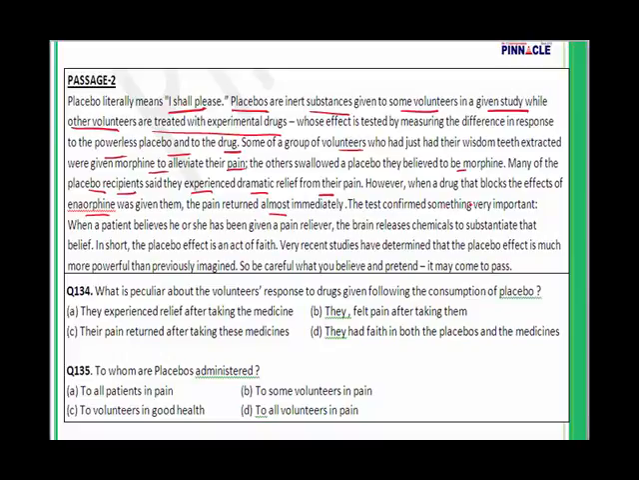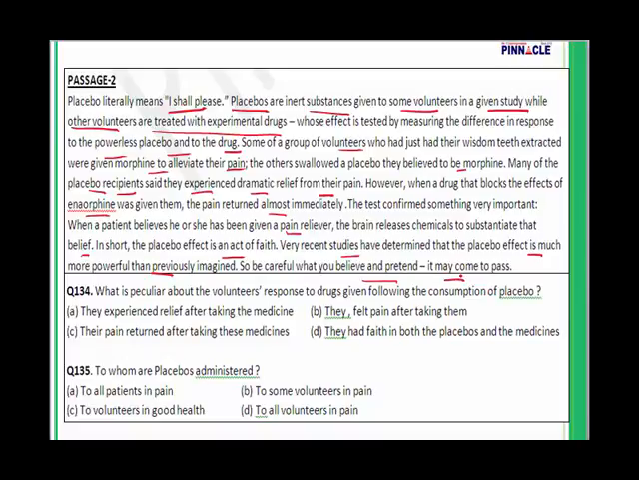Many of the placebo recipients said they experienced dramatic relief from the pain. However, when a drug that blocks the effects of morphine was given, the pain returned almost immediately. The test confirmed something very important. When a patient believes he or she has been given a pain reliever, the brain releases chemicals to substantiate that belief. In short, the placebo effect is an act of faith. Very recent studies have determined that the placebo effect is much more powerful than previously imagined. So be careful what you believe and pretend; it may come to pass.